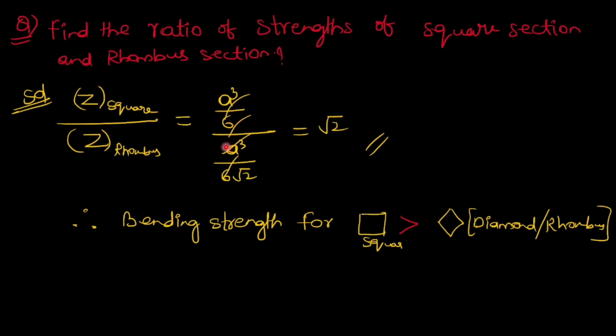Then A cube by 6, and A cube by 6 root 2. If we solve, we will get the ratio as root 2. Therefore, the bending strength of the square section will be greater than that of the diamond or rhombus section. So remember this point. This point may be asked directly in the question. So whether the bending strength of the square is greater or the rhombus is greater, this question may be possible. So remember this point also.